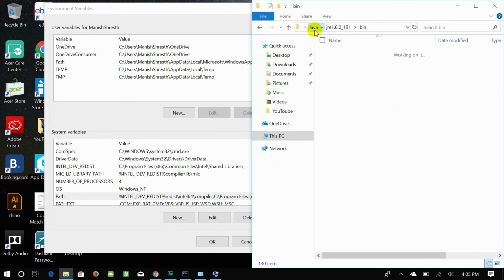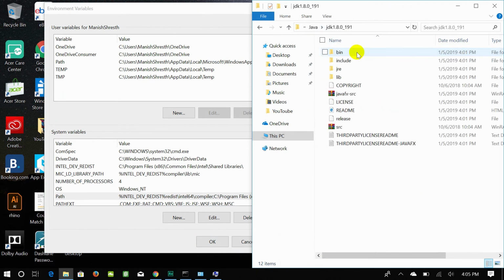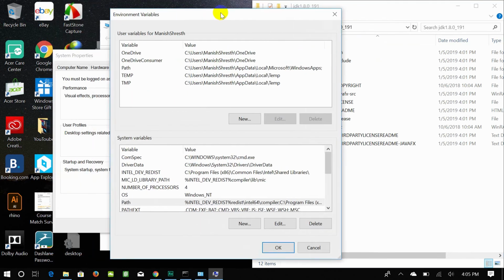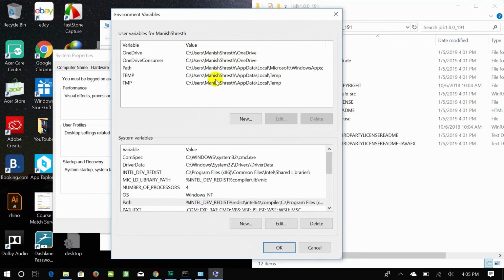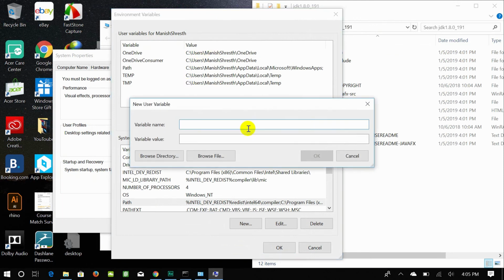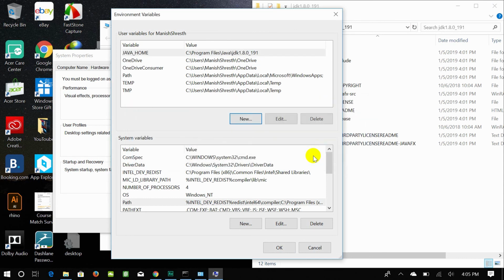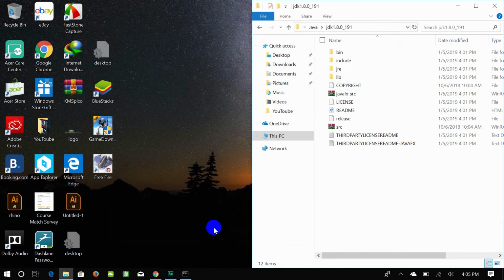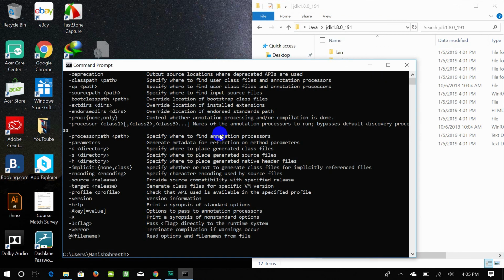Once again go in Java, JDK, copy this address without bin. Go in user variables, click on new, type JAVA_HOME, paste it, click OK, click OK, OK, you can close it. Now your Java home is set successfully.